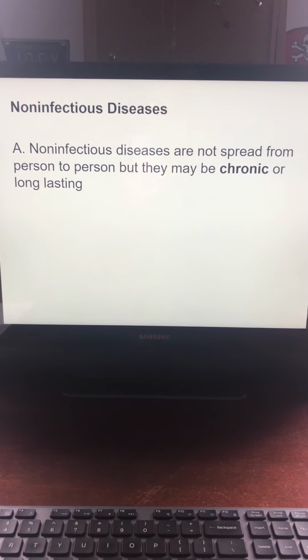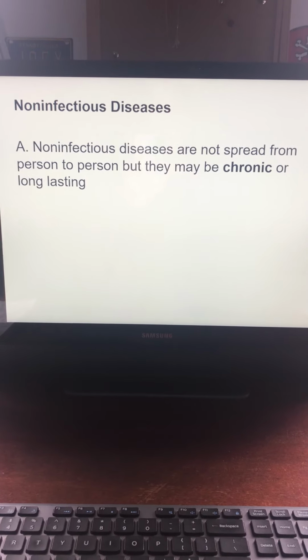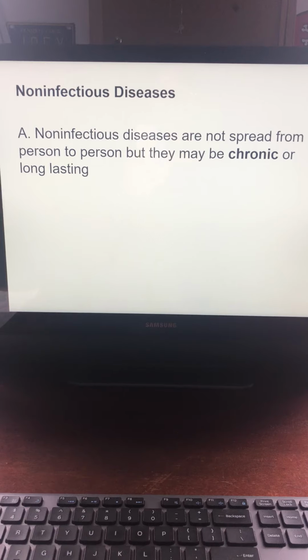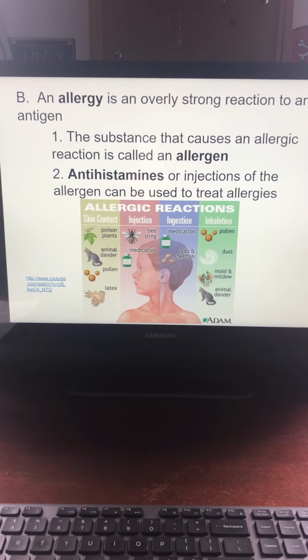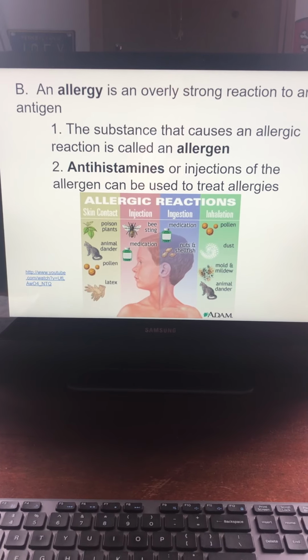Non-infectious diseases are the diseases that are not spread from person to person. They may be chronic, long-lasting, and we've talked about diabetes before. We've talked about cancer and stuff like that, heart disease.